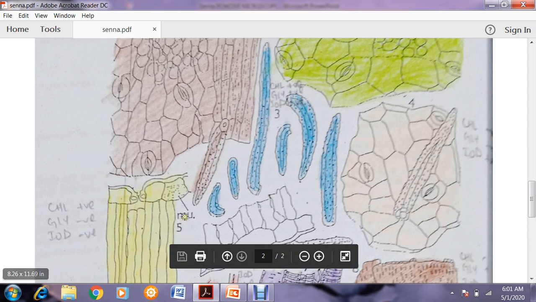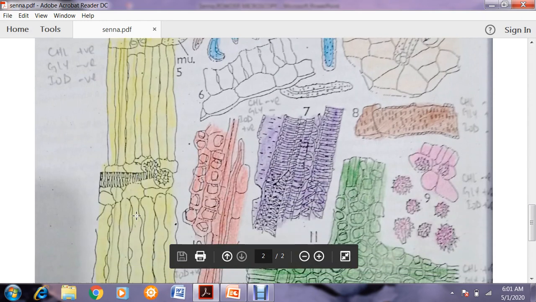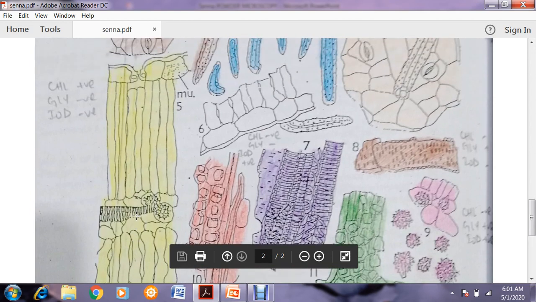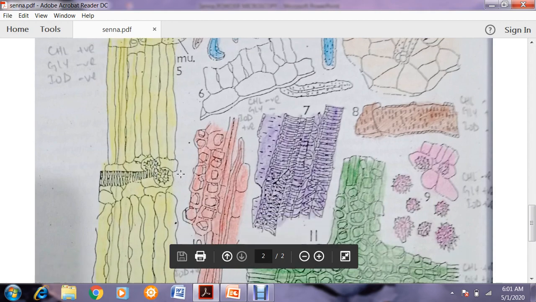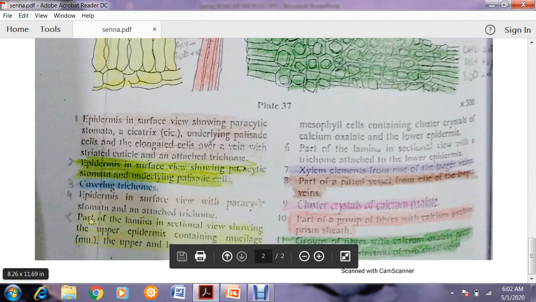Now the structure 5. Have a look at it. You can see it. Number 5 is colored with yellow color.